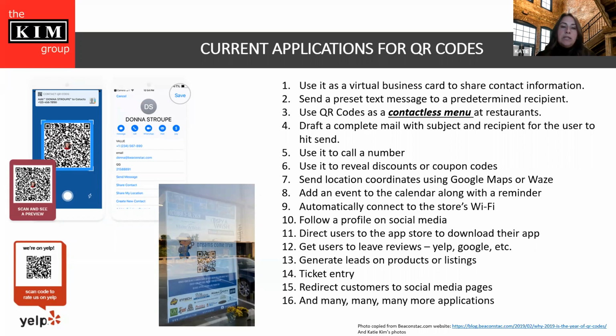What you're probably seeing a lot these days is QR codes with a contactless menu option in restaurants. We're using a couple of these here at Bones Burgers and at CXT at Keller Station, where there's a sticker outside their door and you can scan it.